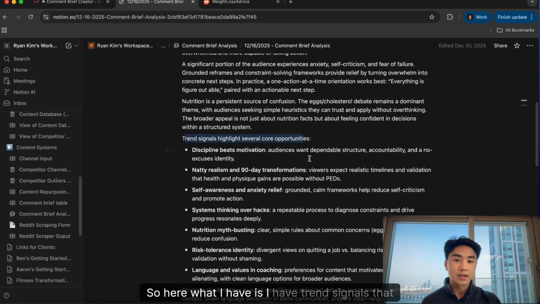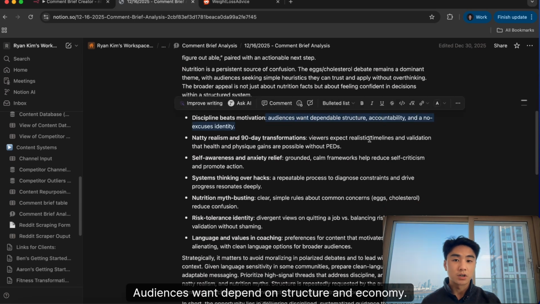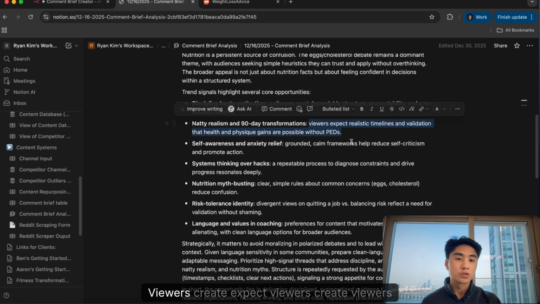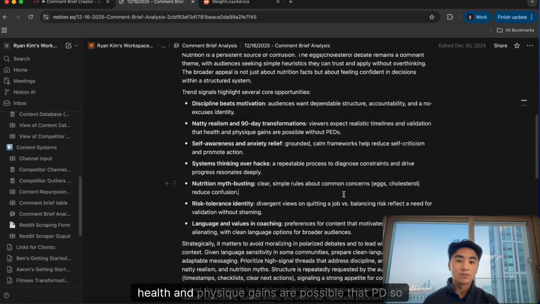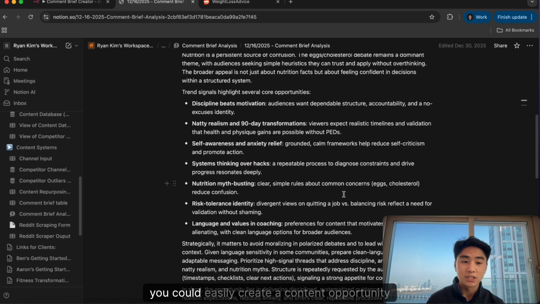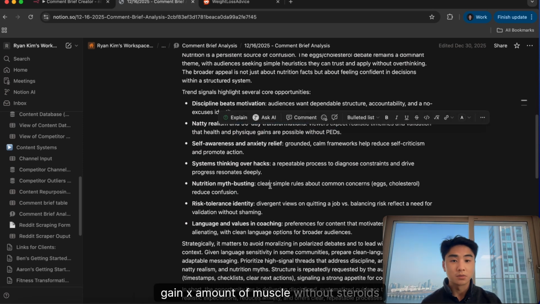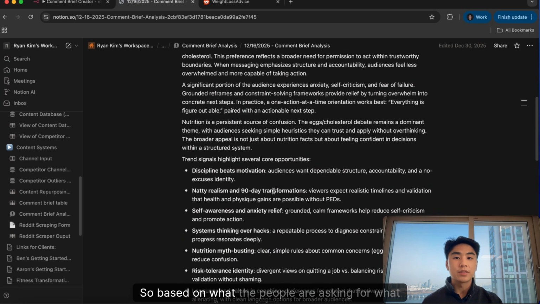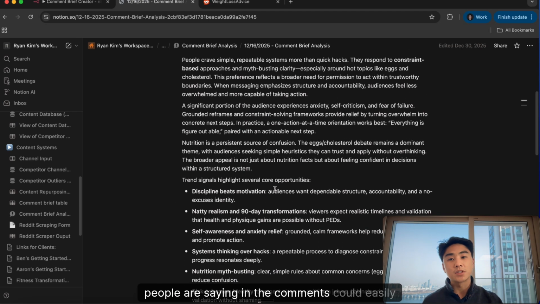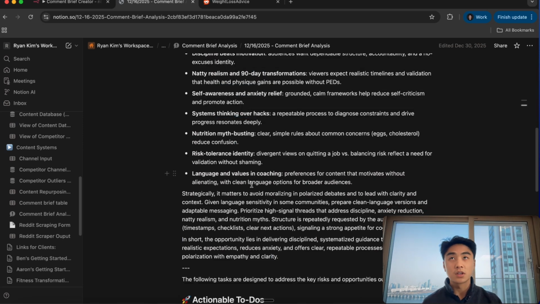So here, I have trend signals that highlight several core opportunities, right? Audiences want dependable structure and accountability, no-excuses identity. Viewers expect realistic timelines and validation that health and physique gains are possible without PEDs. So you could easily create a content opportunity around what's a realistic timeline for me to gain 10 pounds of muscle? How realistic is it for me to gain X amount of muscle without steroids? System thinking over hacks, you can make a video around that. So what people are asking for and saying in the comments could easily guide you toward more content opportunities rather than just throwing spaghetti at the wall.